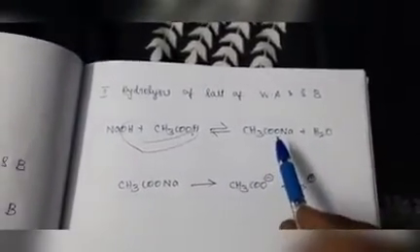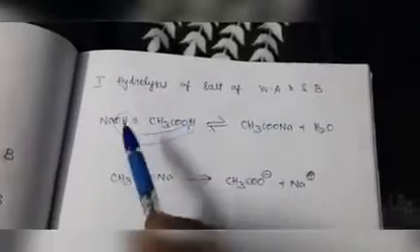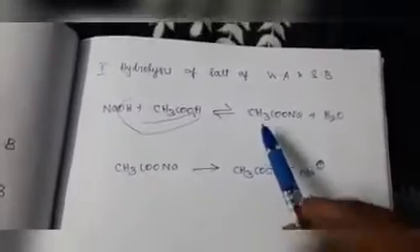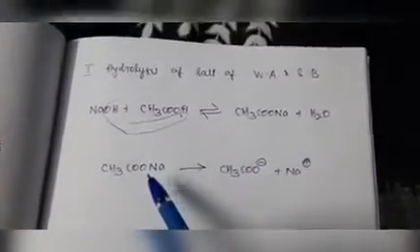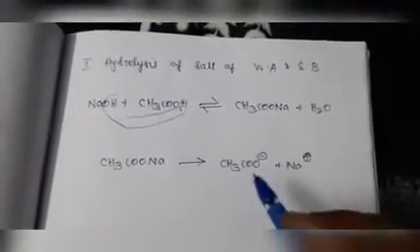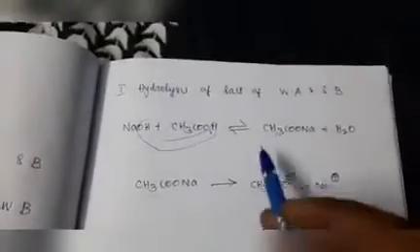We are going to hydrolyze the salt only, which is produced from the reaction of a weak acid and a strong base. We are going to hydrolyze this salt only, CH3COONa. Already you know the salt is completely ionized, so you will get CH3COO minus and Na plus.